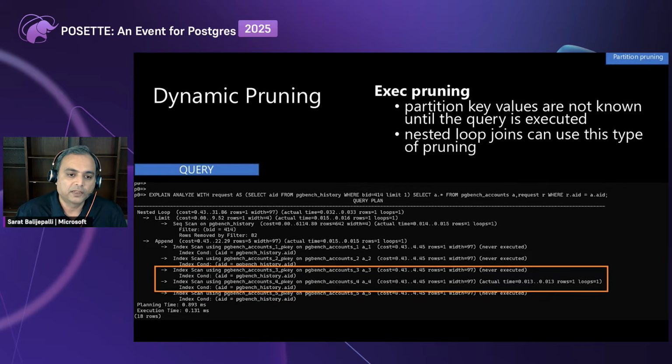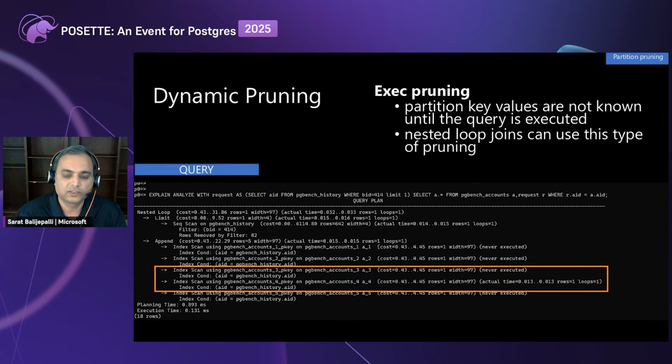So the way it is working, pgbench history works as an outer table, and it tries to retrieve the data from that one partition in which data is sitting in pgbench accounts, and it uses the nested loop. And we have a primary key on the AID column, so index scans happen. And then it identifies the exact partition and retrieves the data.